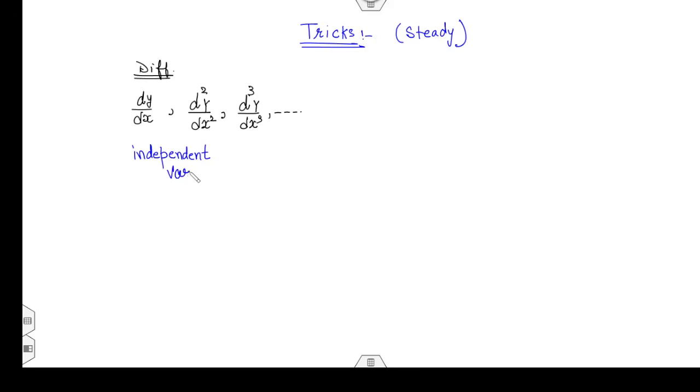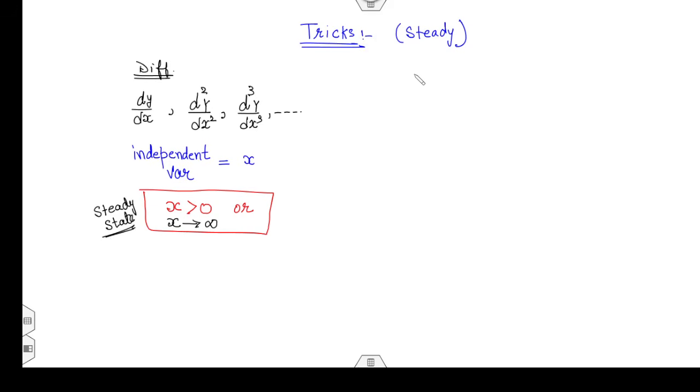Which one is the independent variable in this particular example? x. And whenever you see in the given statement x is greater than 0, or x approaches infinity, that means you have to apply my steady state shortcut tricks.